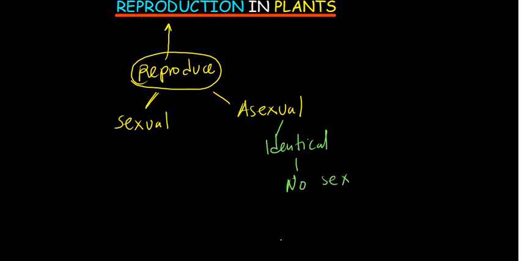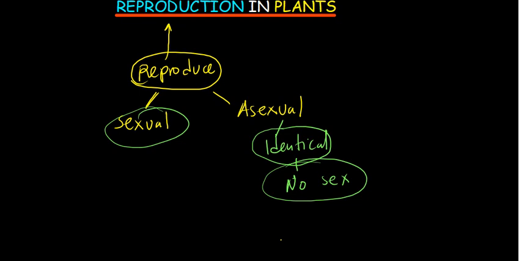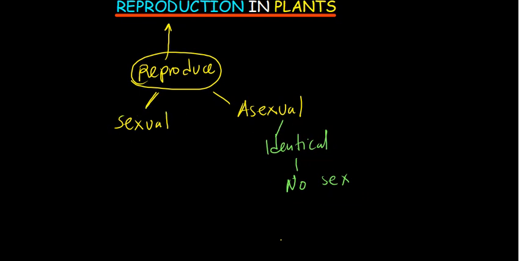When we're talking about sexual reproduction, of course, it is the direct opposite of what we've just said here. So the individuals are not necessarily identical when it comes to sexual reproduction, and there is also the coming together of gametes. Those are sex cells together to form a new organism.